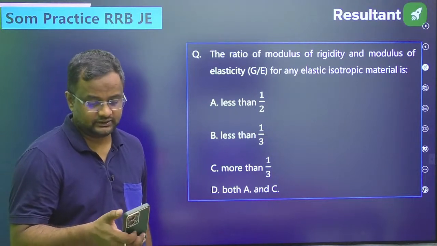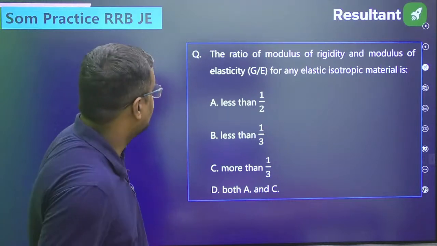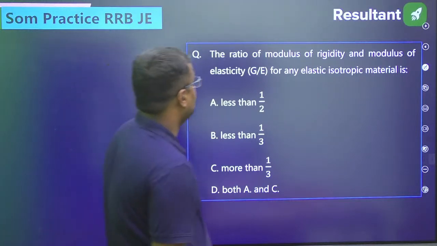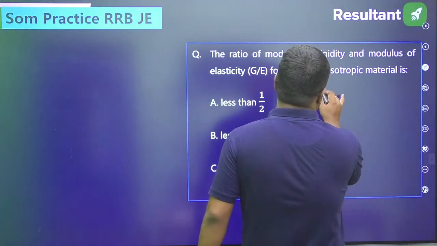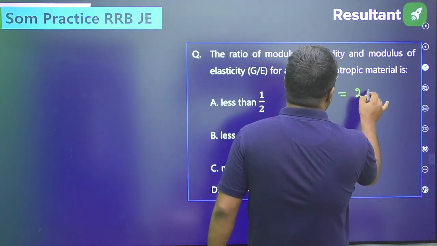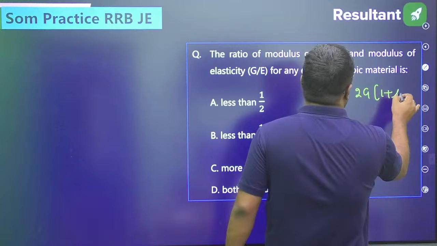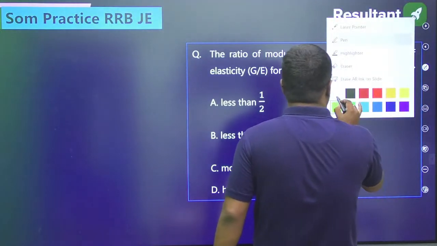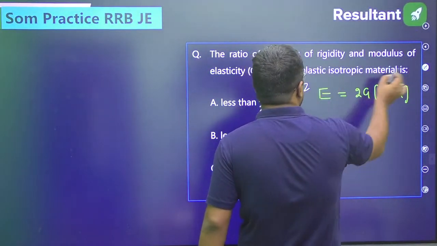Everyone, guys, come on. Okay, the ratio of modulus of rigidity and modulus of elasticity is asked of any isotropic material. Guys, before we solve this question, why have I taken this? Because in various zones this question is asked.